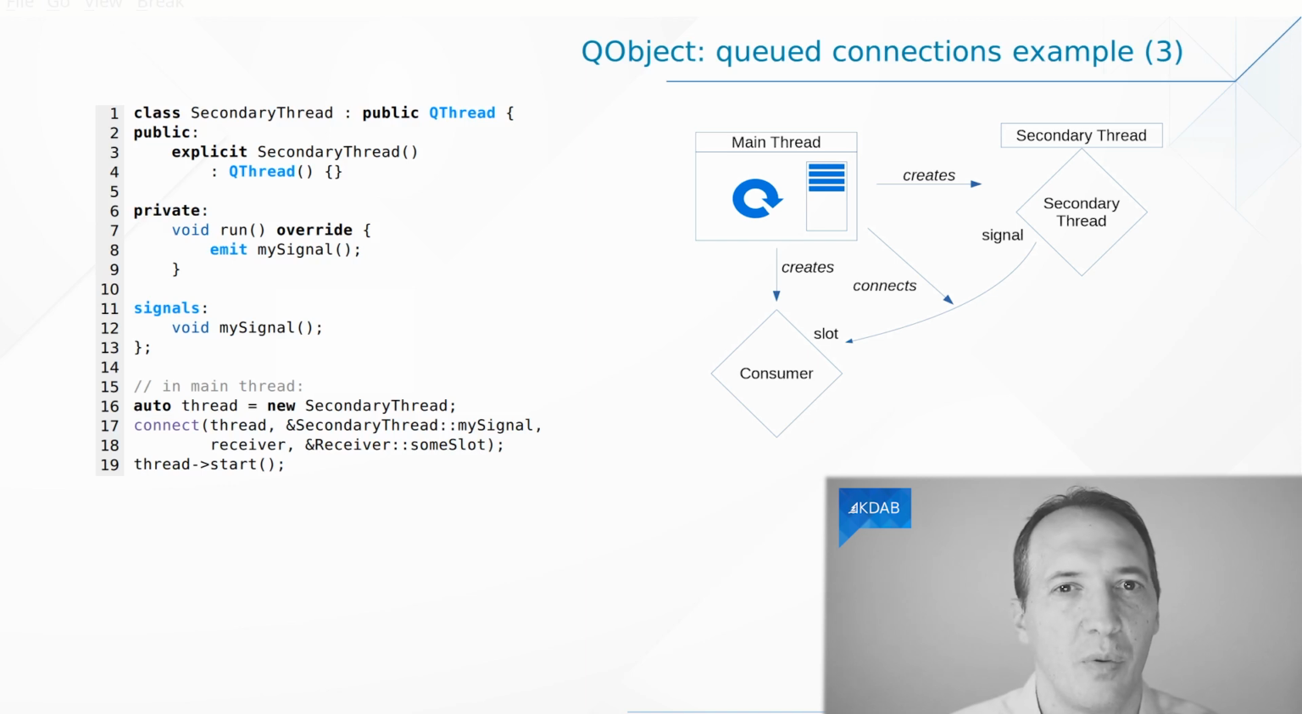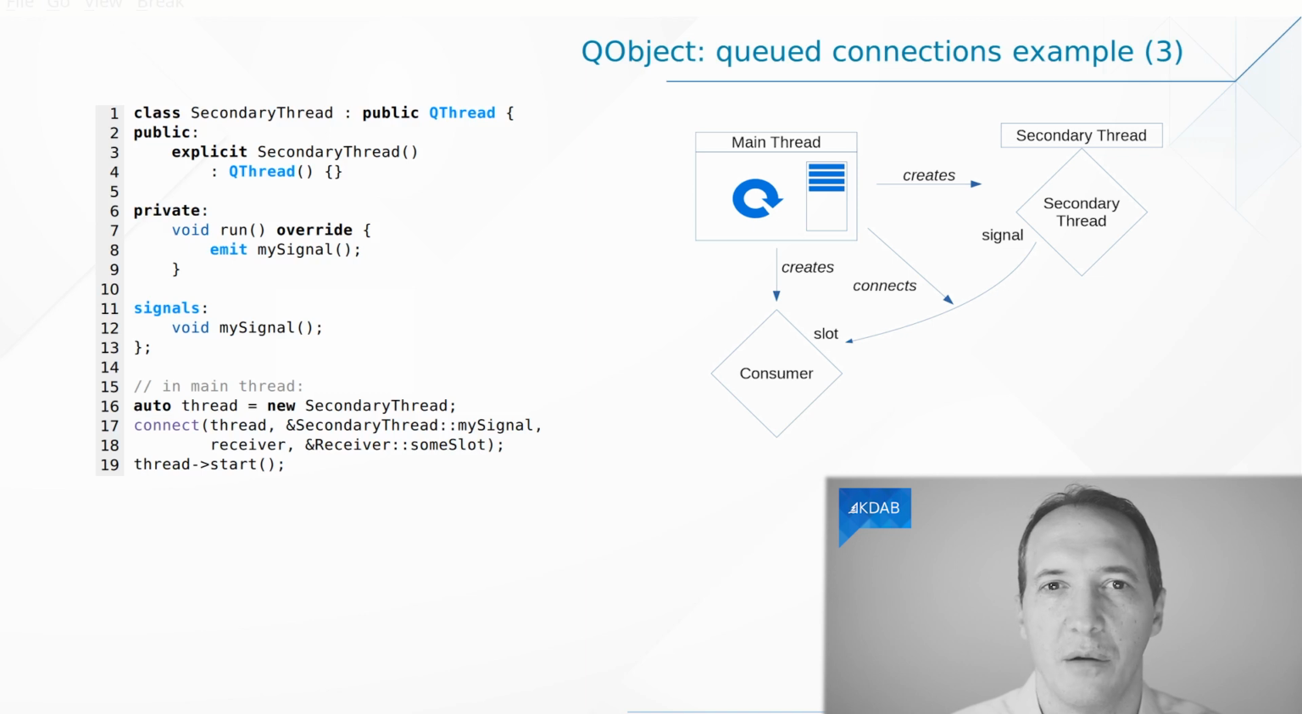You can see in this example that we are using, or some might say abusing, the fact that QThread is a QObject. So we use it to create a thread, but we also use it to connect to its signals. So it basically plays both roles, the role of a thread and the role of a QObject.